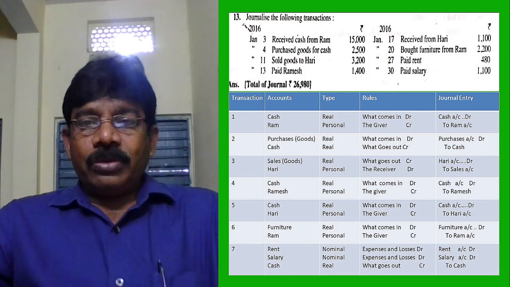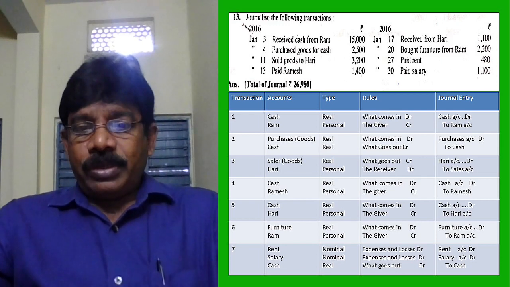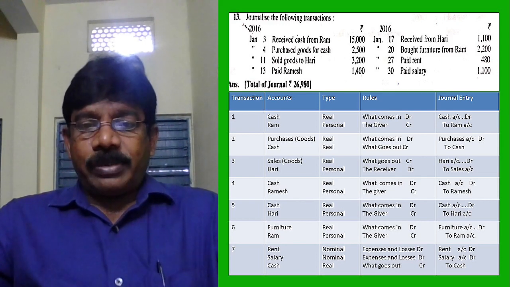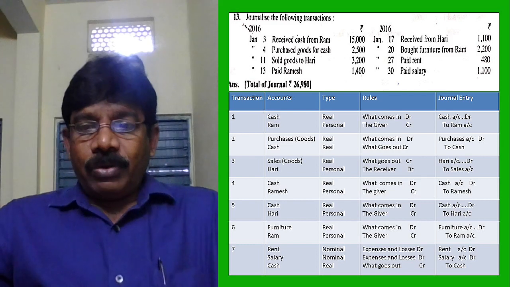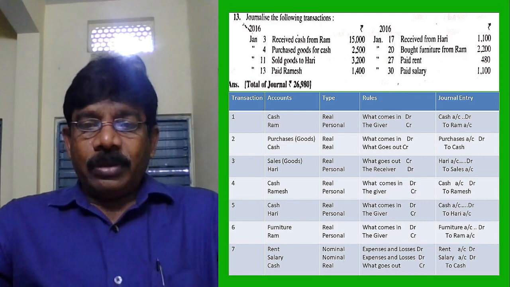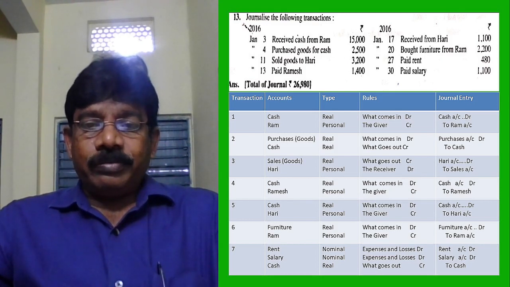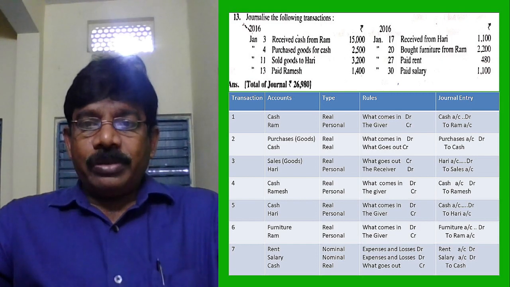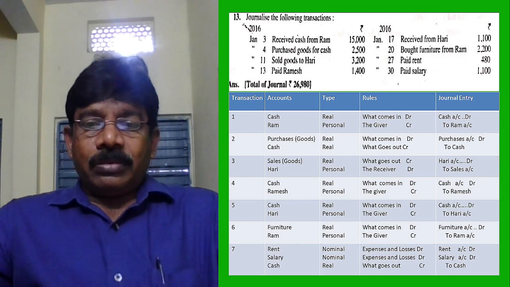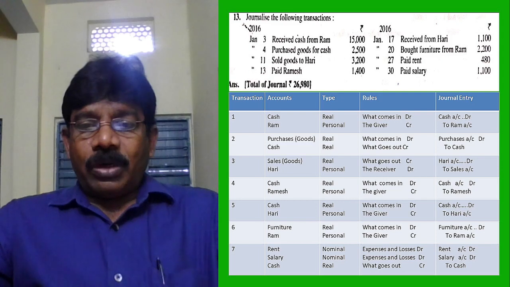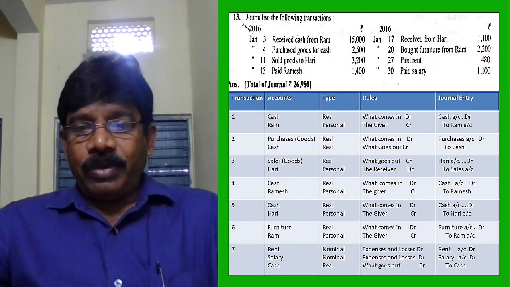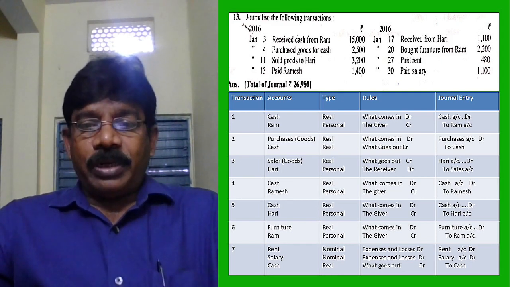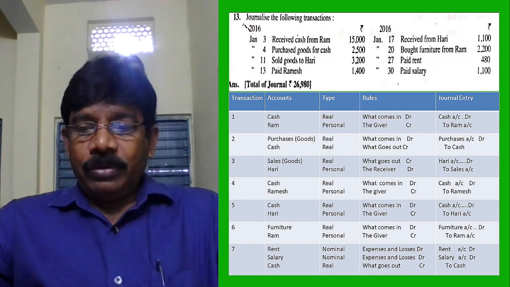Next, bought furniture from Ram. Furniture is real account, Ram is personal. Real account rules are what comes in debit and what goes out credit. Here, furniture is coming in, so it will be debited. Ram account is personal, he is the giver and his account is credited. Furniture account debit to Ram.